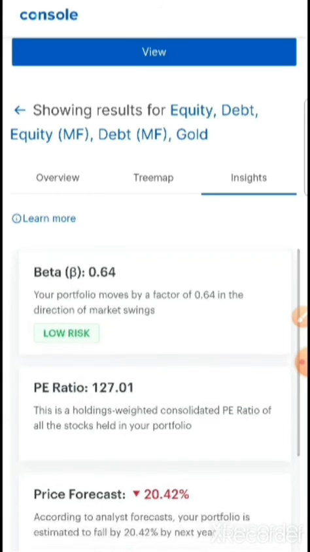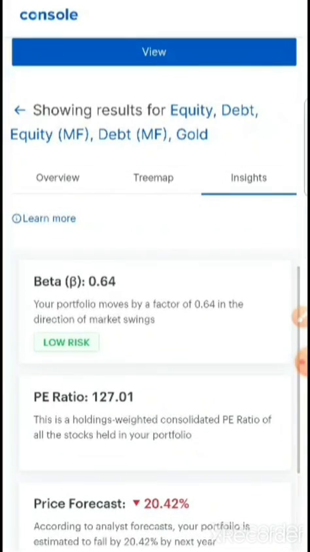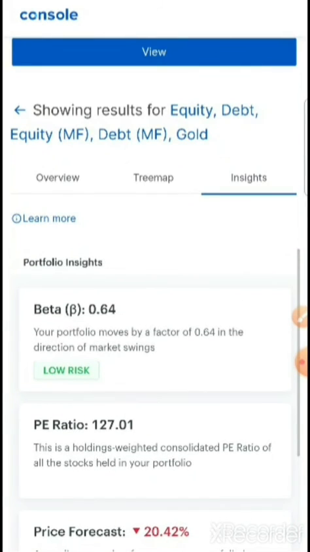Okay, I am not very sure whether this portfolio beta is available in your demat account, for example Upstox or Groww, whatever you have. I am personally using Zerodha for a long time, so that's why I'm using it. But I hope this will also be there in your demat account, so you can check it. If you don't find it, you can just Google it or search on YouTube. Otherwise also it's not an issue.